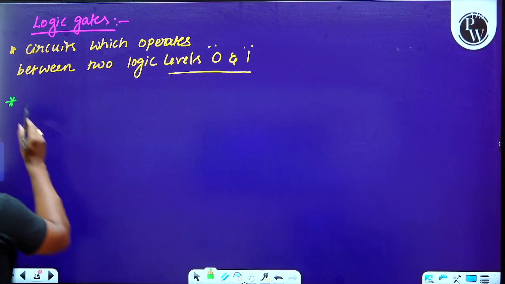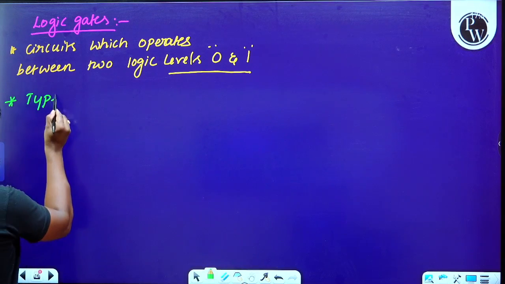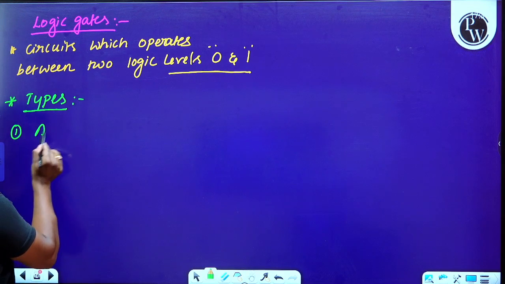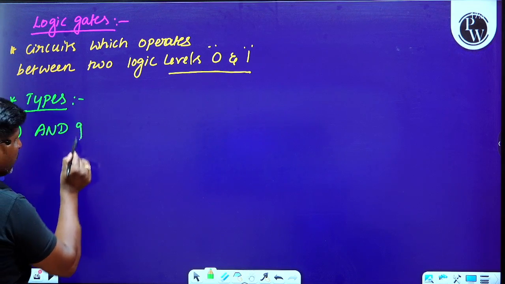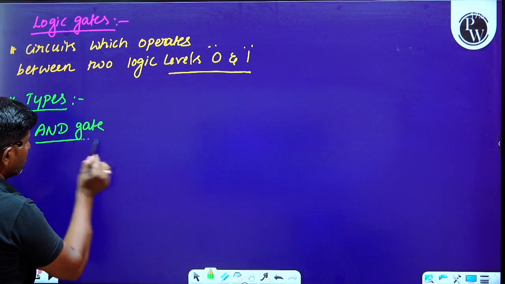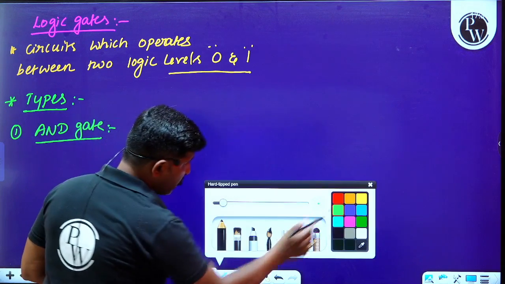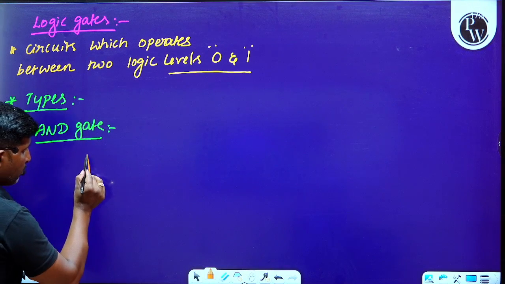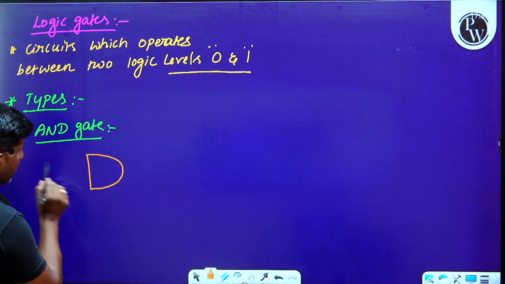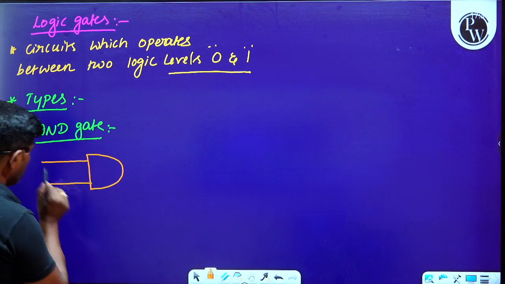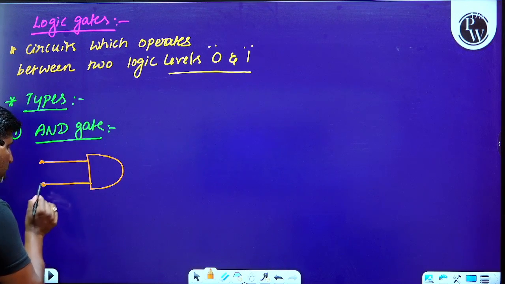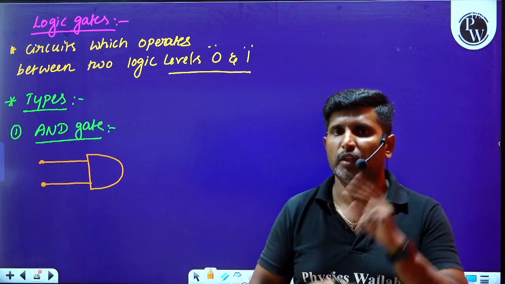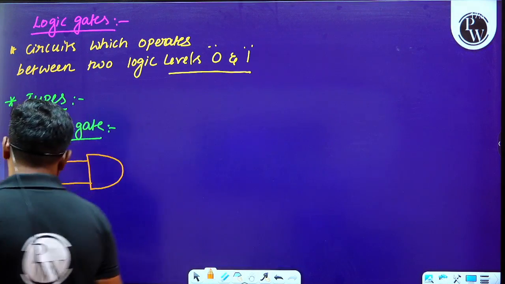There are different types of logic gates. Among them, the first one we have to understand is the AND gate. Please have a look here. AND gate circuit symbol appears as a D shape. At the 12th standard level, there will be only two inputs and one output.